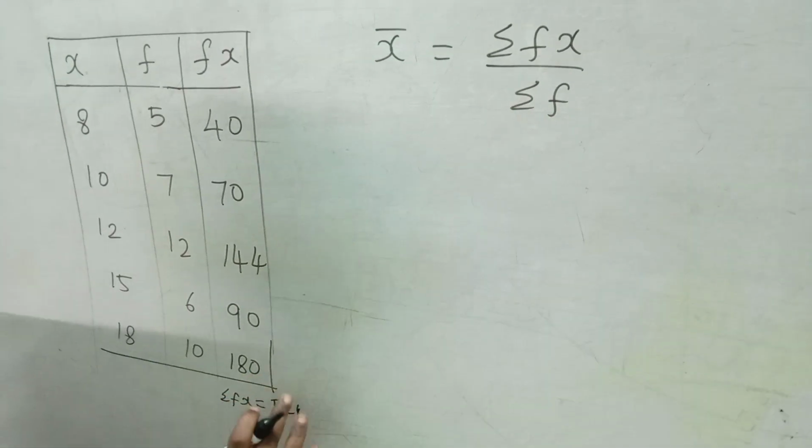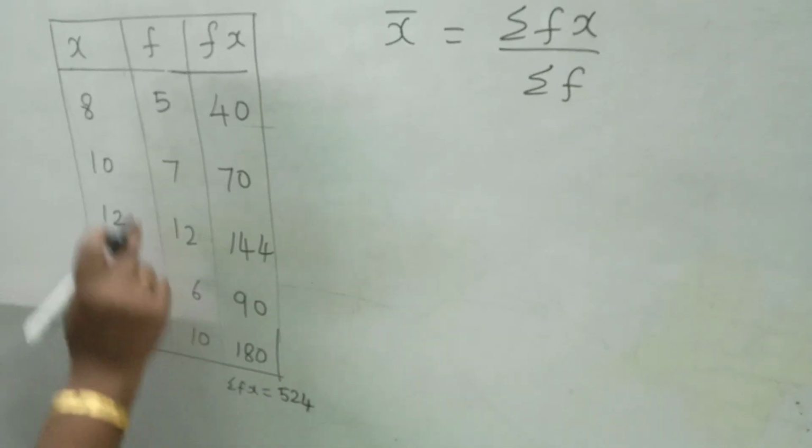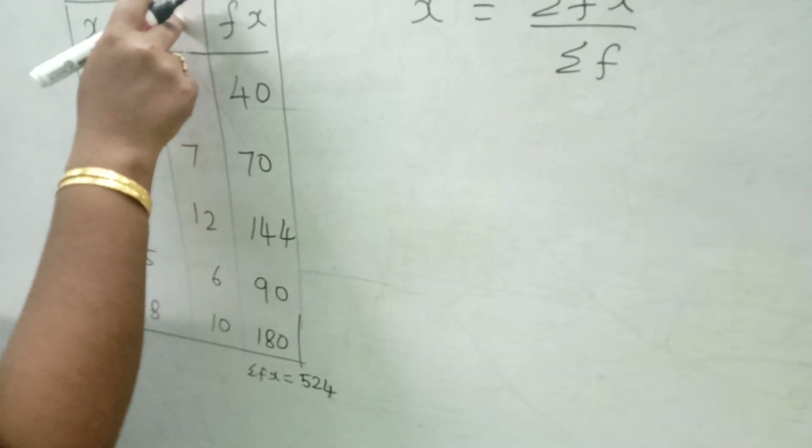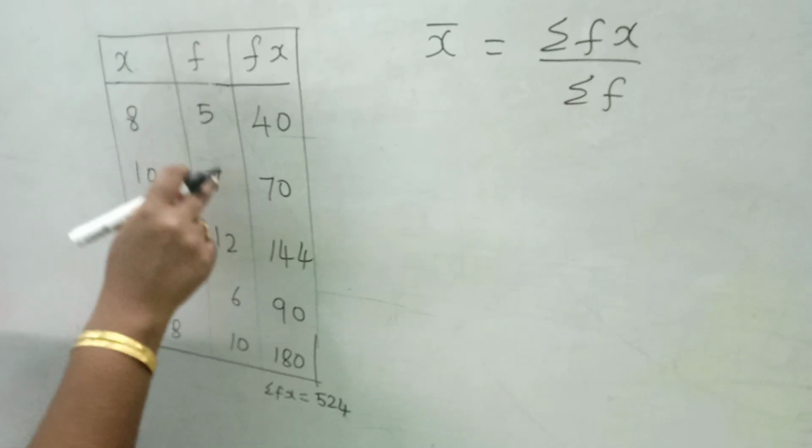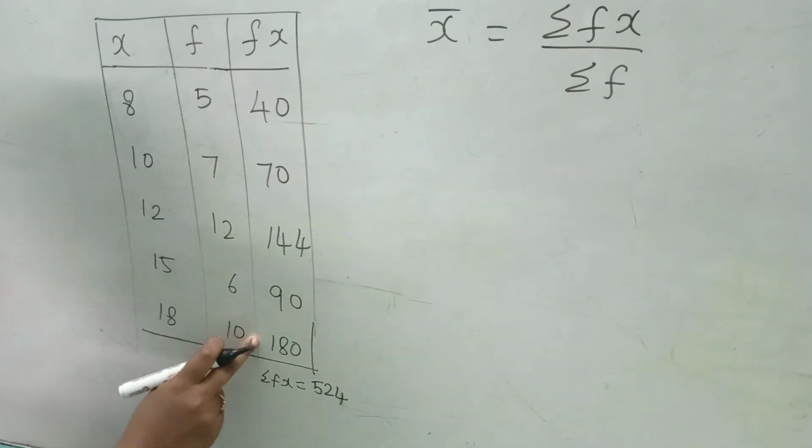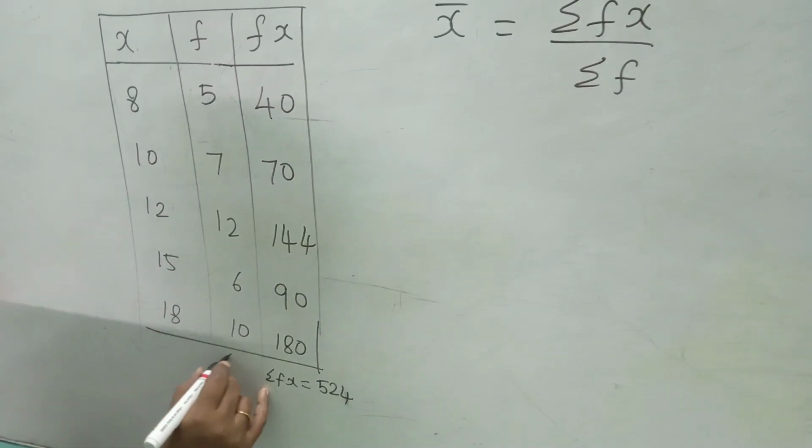I need sigma f in the denominator. Sigma f means the sum of the f column. Adding 5 plus 7 plus 12 plus 6 plus 10, I am getting the number 40.